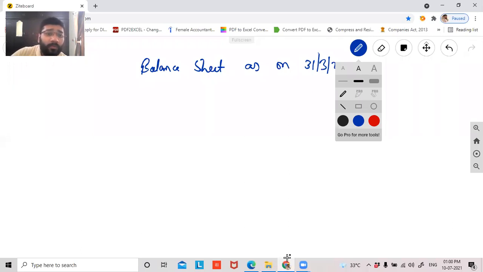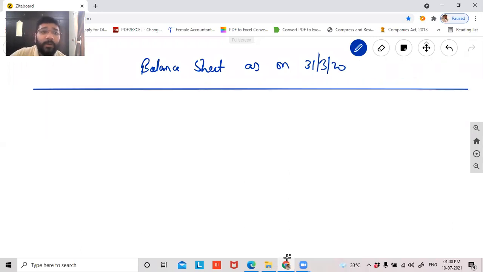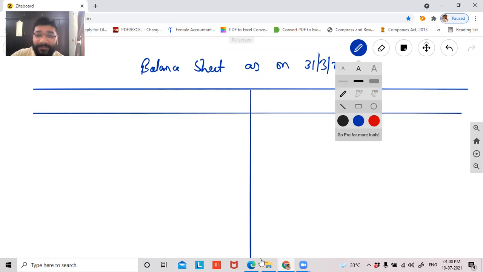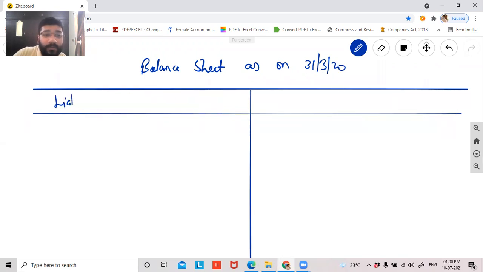If you ask me what would be the total mark of this question, it should be not less than 15 marks. 10 to 15 marks minimum. Liabilities, rupees inner column, rupees outer column. Assets, rupees inner column, rupees outer column.